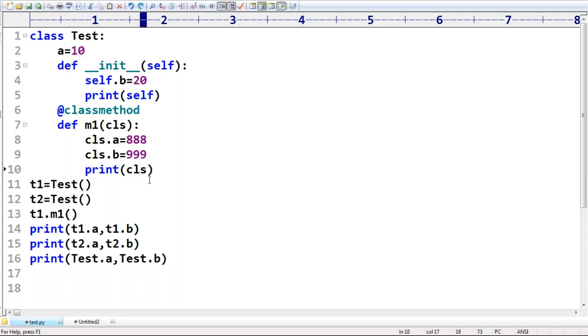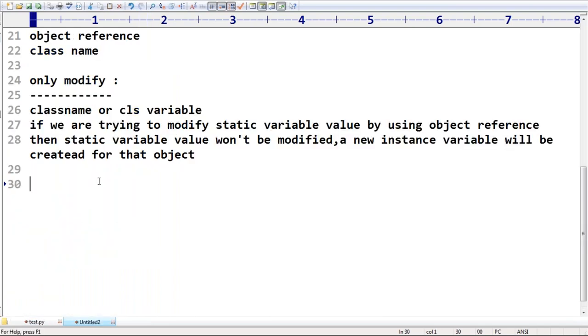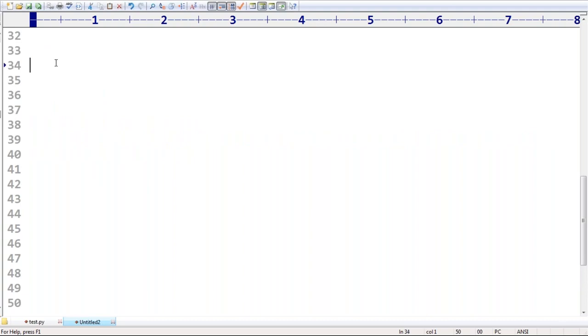Sir, is the confusion gone, or is anyone still having confusion? Okay, let me conclude. We can access the static variables by using either self, or CLS, or the class name. No problem at all.